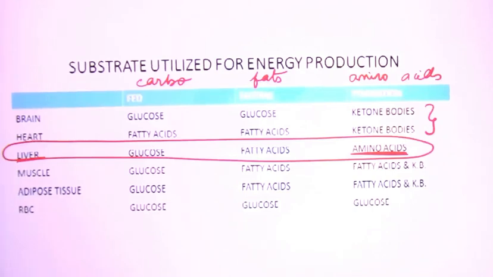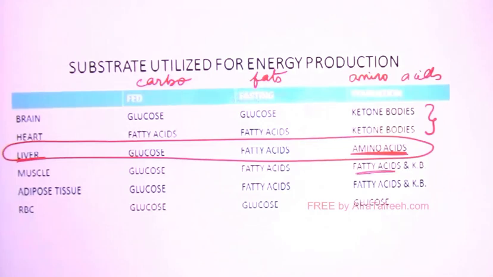because if glucose is the main fuel for them, then it may happen that other body organs will use glucose, because glucose can be used by all the organs of the body. So glucose may not be available for heart and brain. And if heart and brain die, then the body will die, right? So at this point, ketone body fuel is given because ketone body cannot be used by any other organ, right?